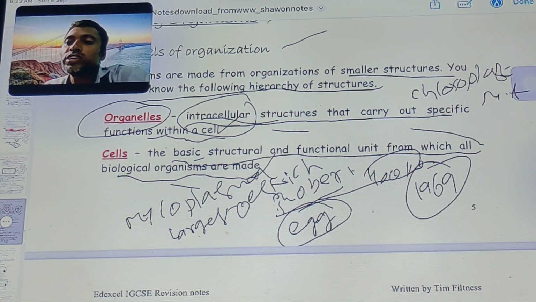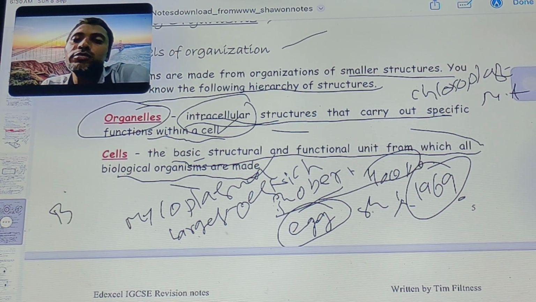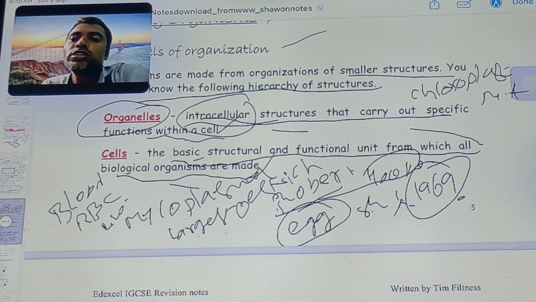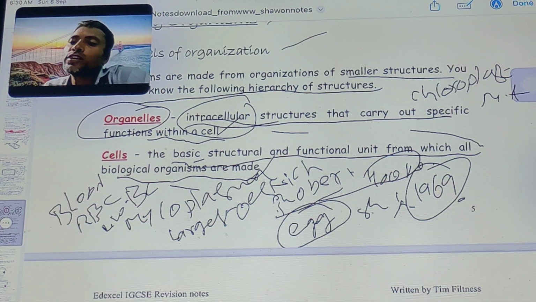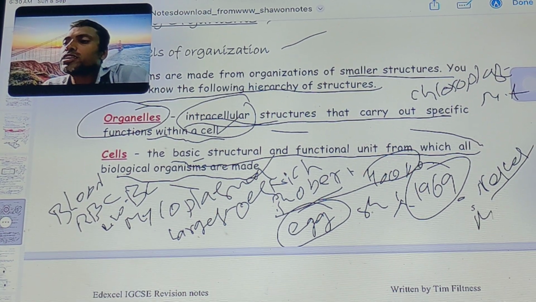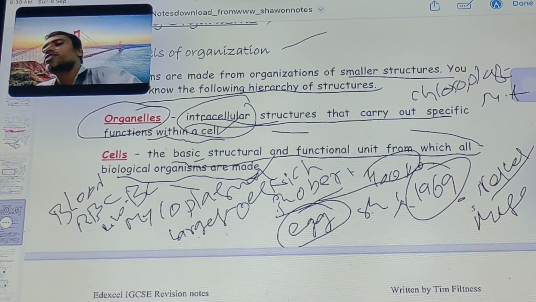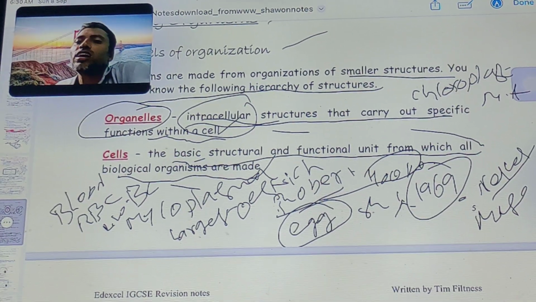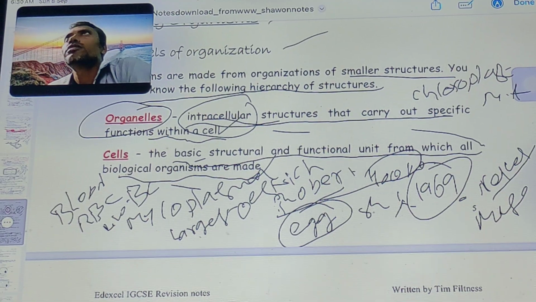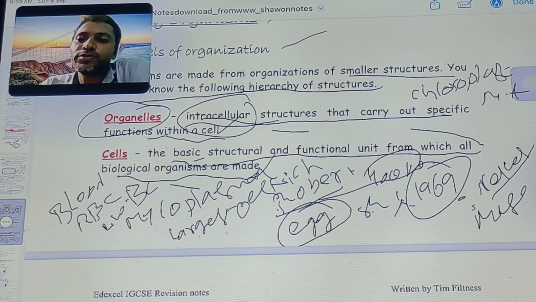Cells have different shapes and sizes. Examples: blood cells such as RBC, WBC, eosinophils, basophils, nerve cells, muscle cells. The cell is the basic structural and functional unit from which all biological organisms are made.